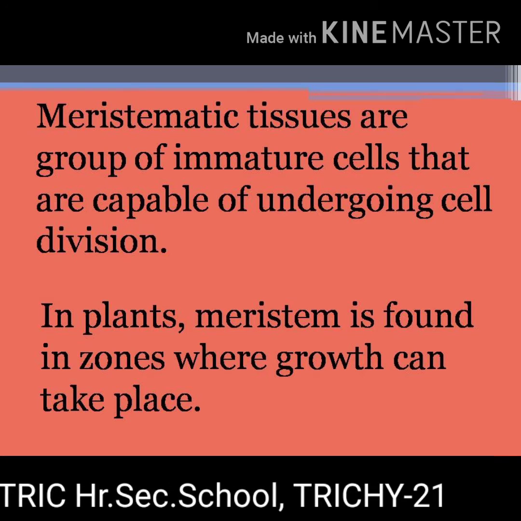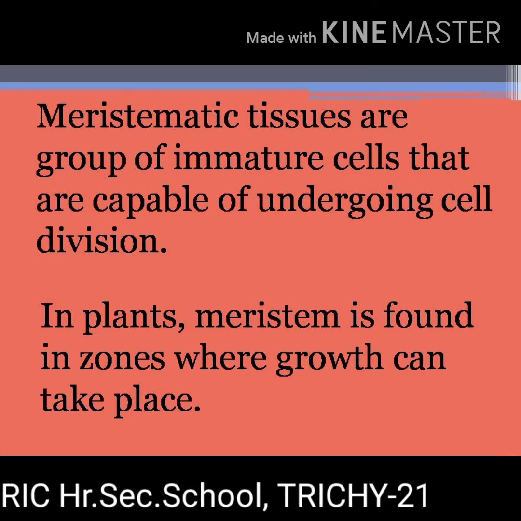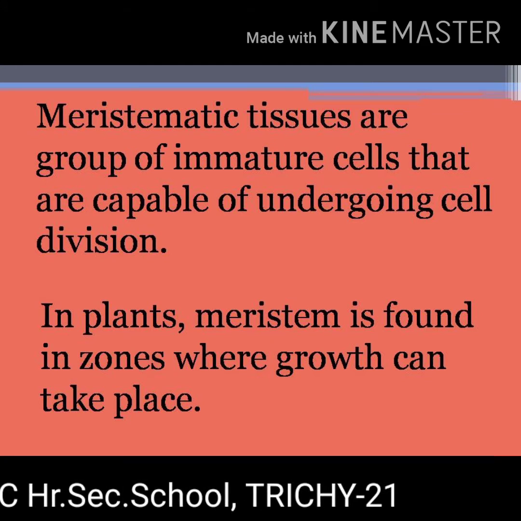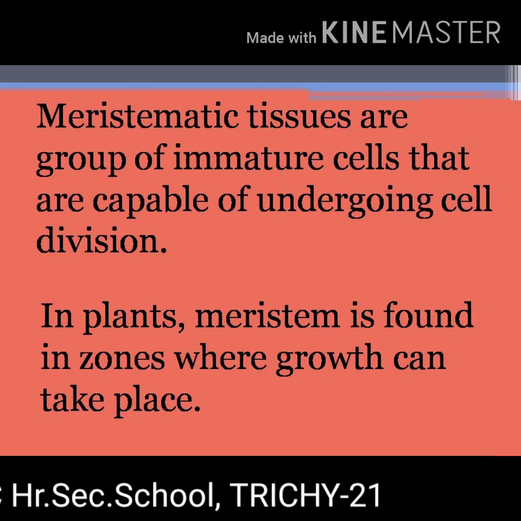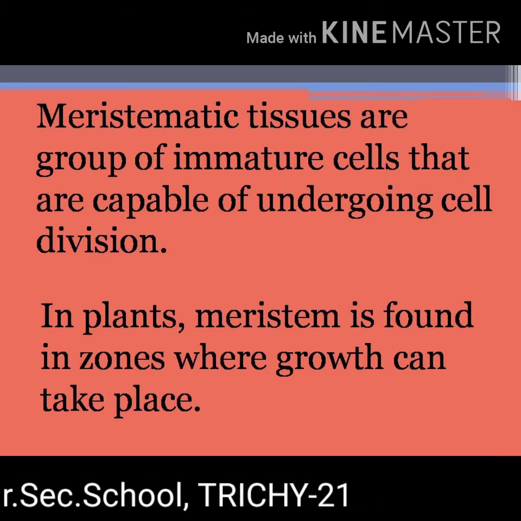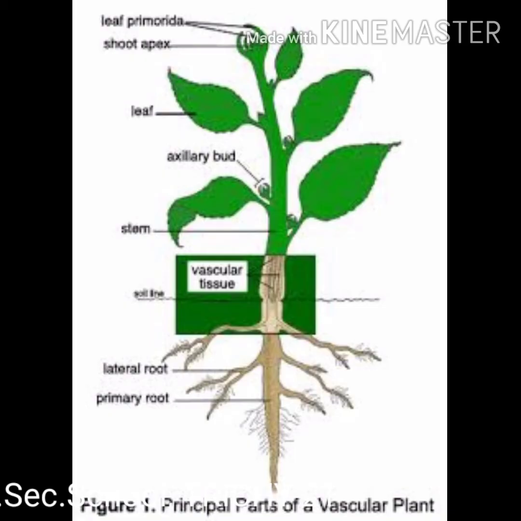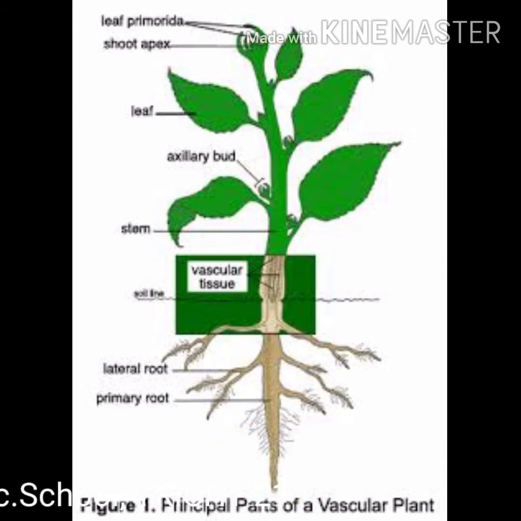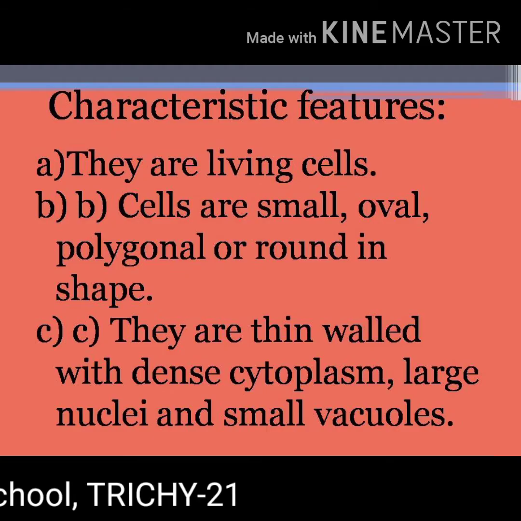Meristematic tissues are groups of young cells that are capable of undergoing cell division. In plants, meristem is found in zones where growth can take place, for example the apex of the stem, root, leaf primordia, vascular cambium, cork cambium, etc.